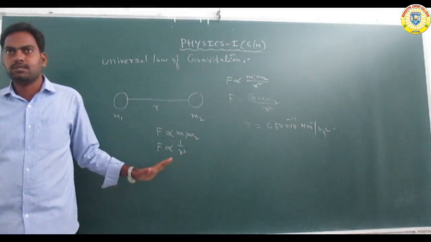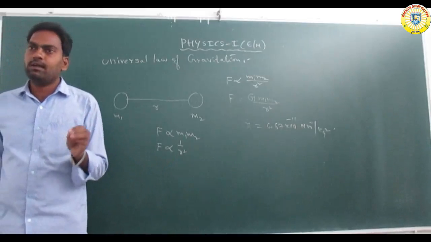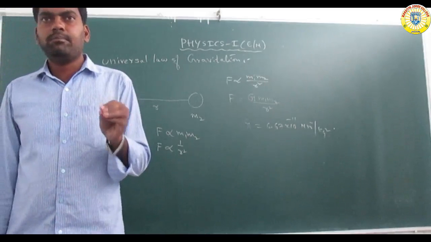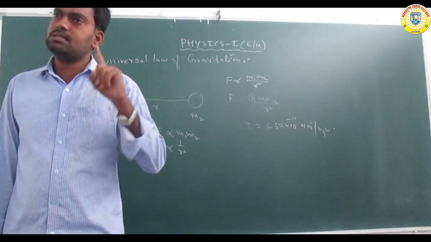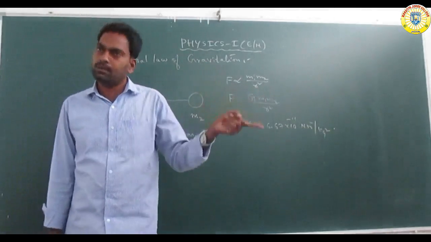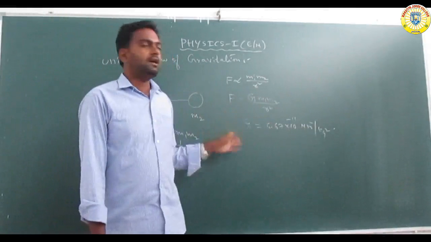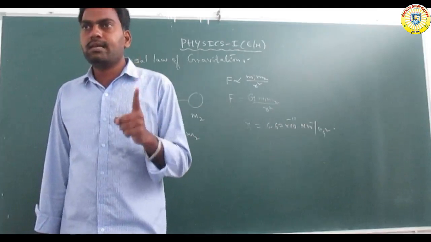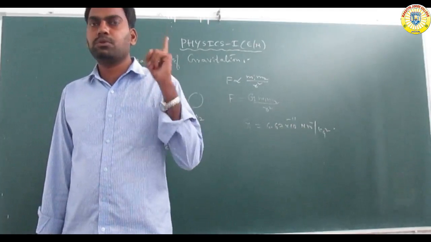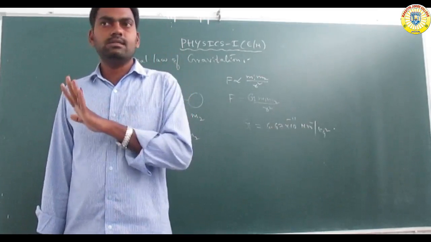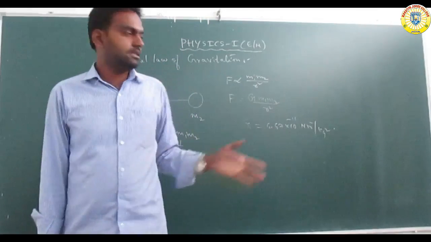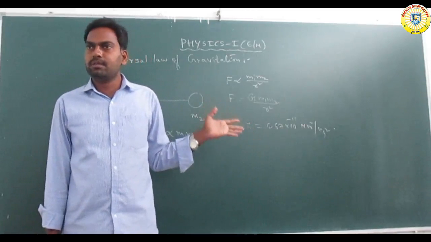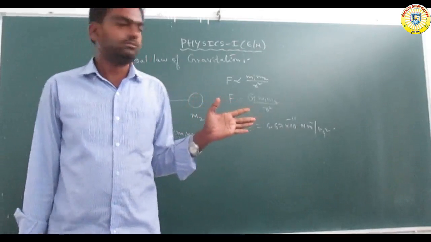The small g, the acceleration due to gravity, is 9.8 meter per second square, and that value changes from one place to another place, one planet to another planet. But the universal gravitational constant G does not change; it is a constant, 6.67 into 10 to the power of minus 11 Newton meter square per kg square. Got it?